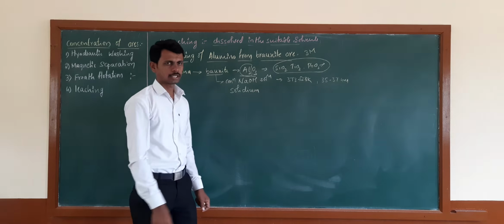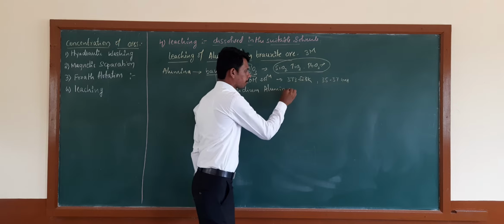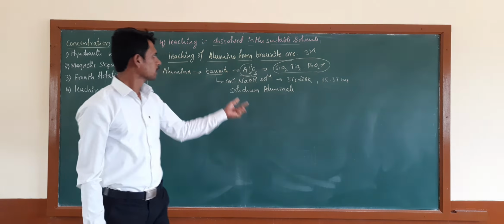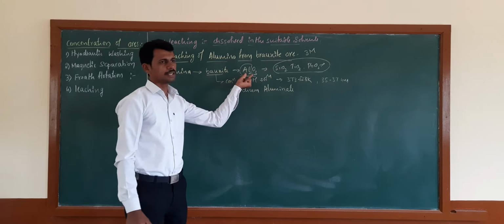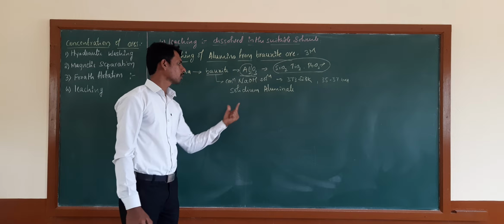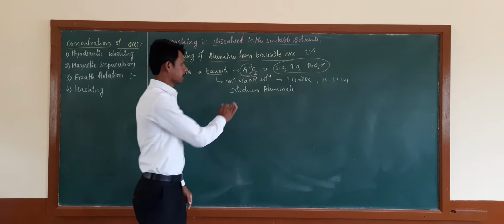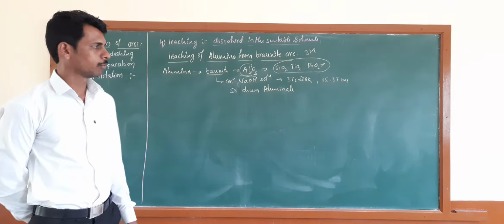That will be converted into the sodium aluminate form.